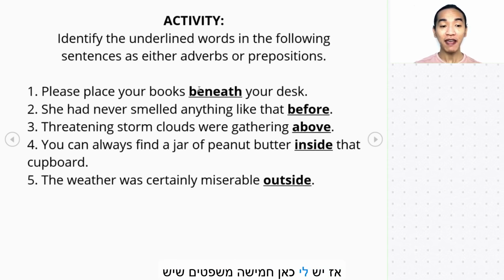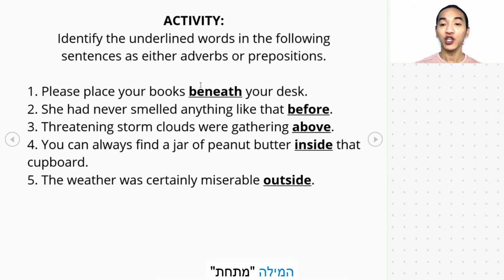So, I have 5 sentences here, which have some words that could be an adverb or a preposition. Now, I want you to tell me if the underlined words are adverbs or prepositions. Let's begin with number 1. Please place your books beneath your desk.